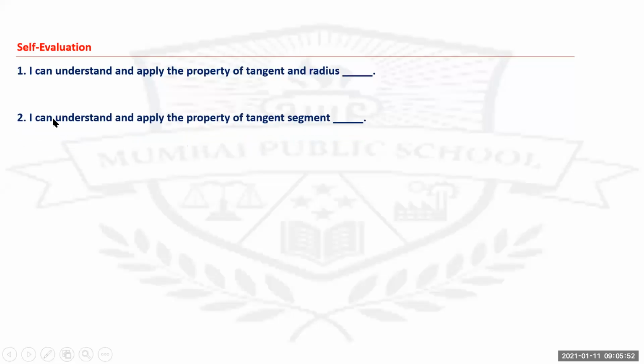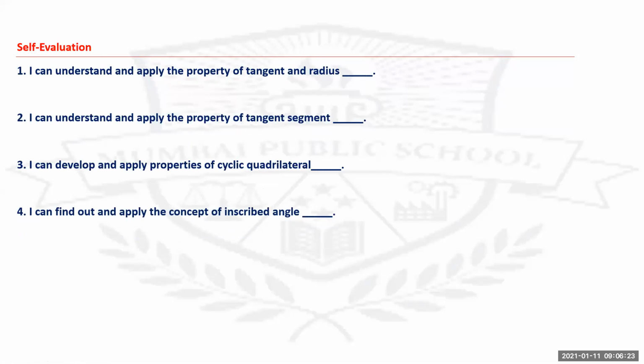Next is: I can understand and apply the property of tangent segment. So what are the properties of tangent segments? Are you able to understand and apply those? Ask these questions to yourself. Next is: I can develop and apply properties of cyclic quadrilaterals. So what is a cyclic quadrilateral? Can you define it? Can you apply the properties of a cyclic quadrilateral? All those things you have to ask yourself.